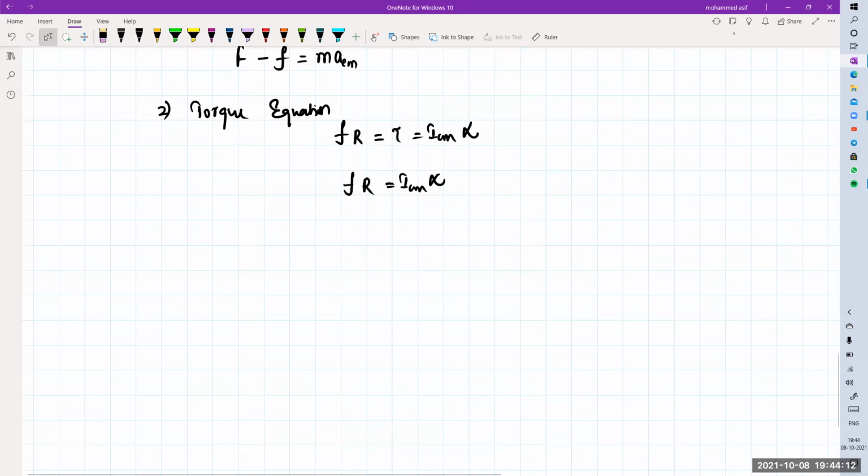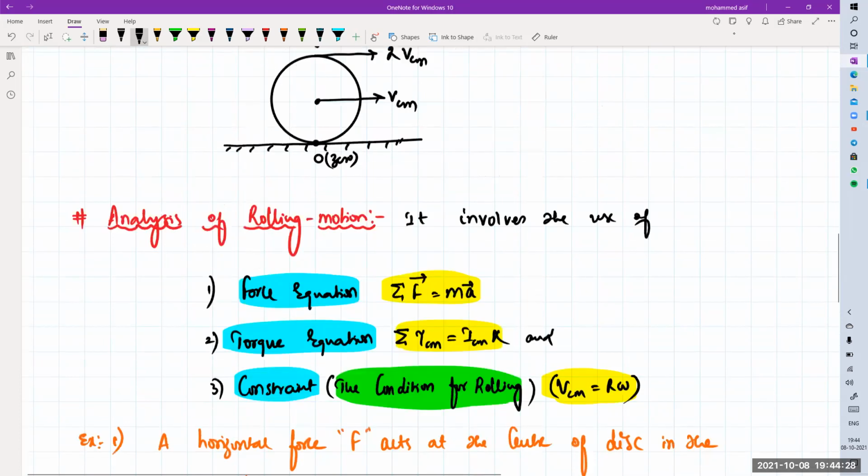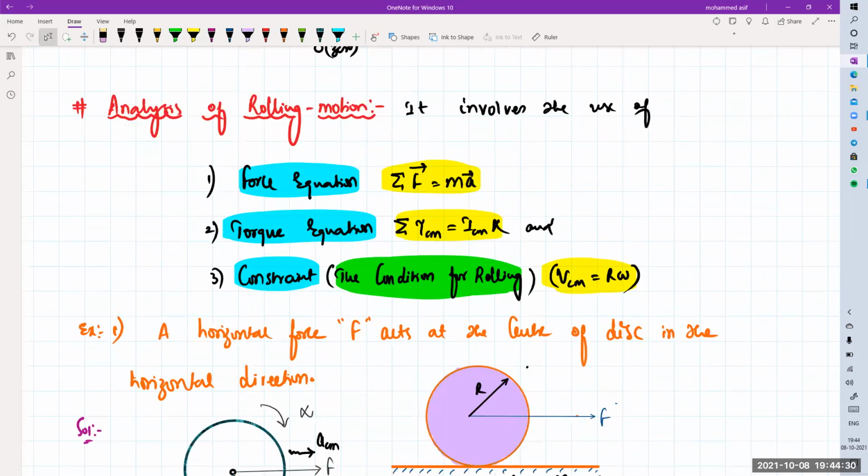And number 3, constraint. What is the constraint equation? ACM must be equal to your R into your alpha. And VCM will be equal to how much for me? R omega. I'll write one more condition. This is a condition for what? Pure rolling. So I'll just remove this one. So this will be the condition here right now: ACM will be equal to your R into your alpha. That is a condition for rolling.